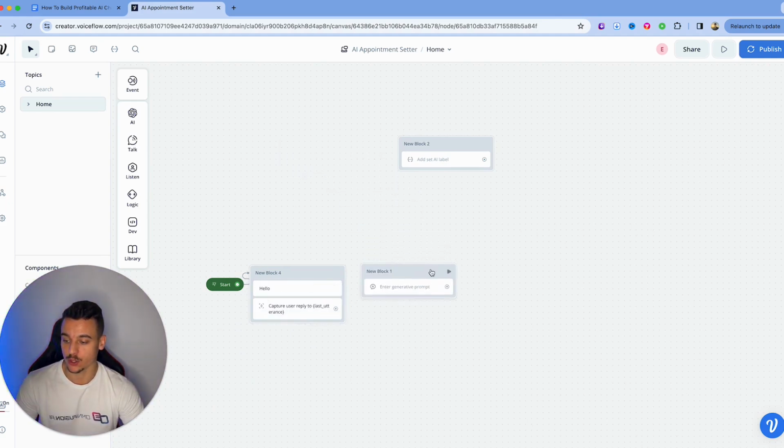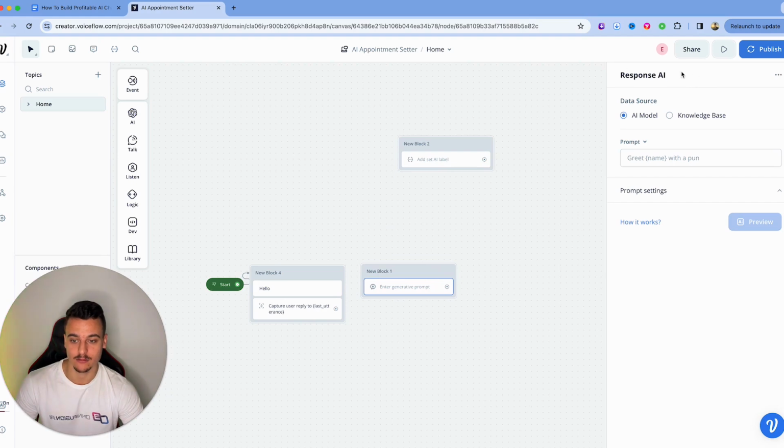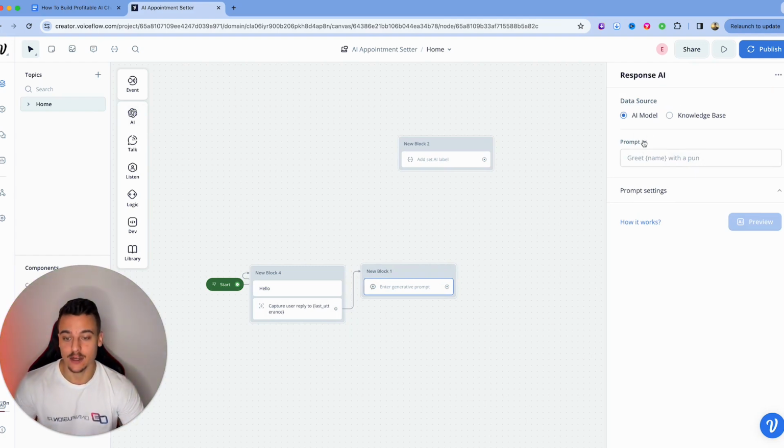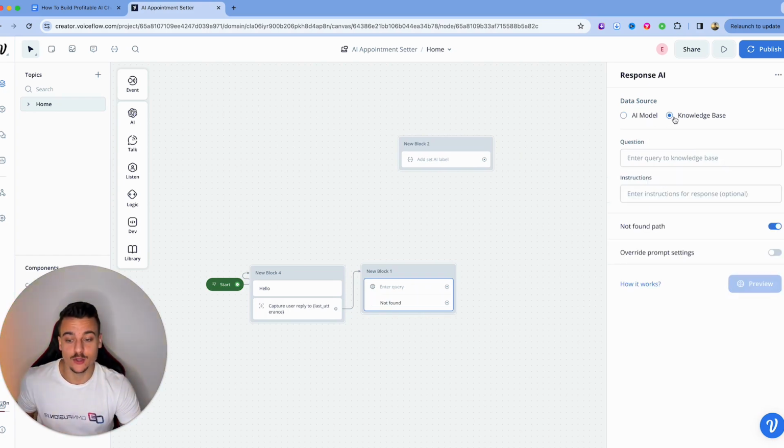And now we're going to use a response AI card, which is from up here, response AI, and we're going to reply. And inside of here, you have two options. You can either use an AI model, which will then just use GPT 3.5, for example, or GPT 4, or you can use a knowledge base, which is then going to allow you to use knowledge from custom documents which you've uploaded in your response.